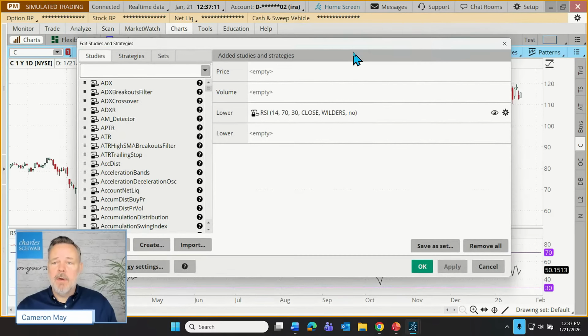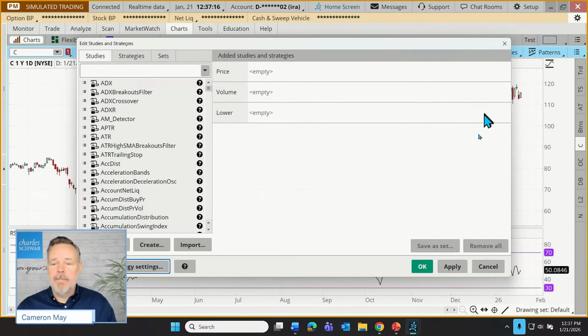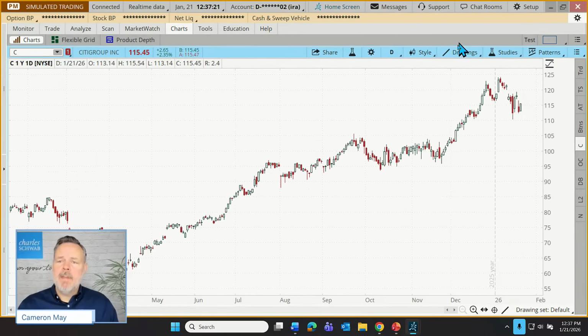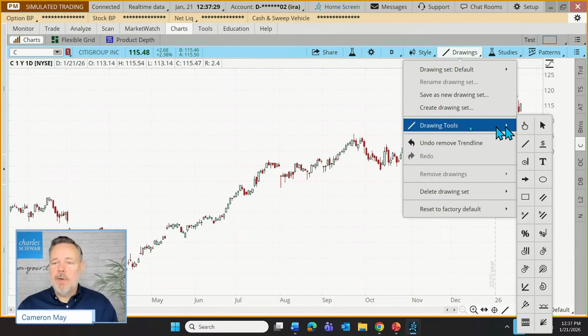Let's go back here to our little flask icon, and I'm going to click the X next to RSI, and that deletes it. So we're back to just a clean price chart. But let's say that our would-be chartist artist wants to use these drawing tools. Well, if we go to drawing tools, we get this menu of icons. It allows us to make trend lines, horizontal lines. We can position arrows on our chart, draw ovals or rectangles. Yes, you Fibonacci traders, there are all kinds of Fibonacci tools that can be added. But let me just choose this trend line.